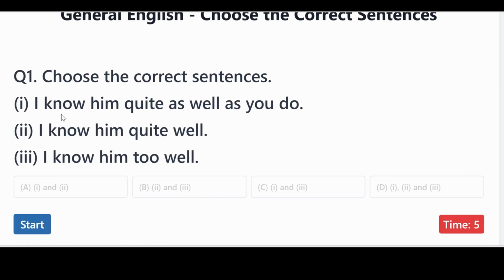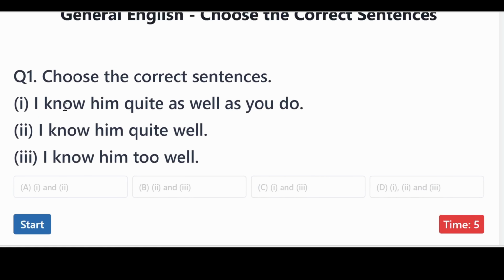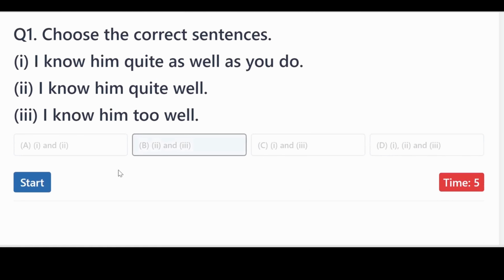So sentence number 1, I know him quite as well as you do. Do you think this sentence is correct or incorrect? What about sentence number 2? I know him quite well. Number 3, I know him too well. So are 1 and 2 correct? 2 and 3 correct? 1 and 3 correct? Or are all of them correct? I want you to read them very carefully and then you can answer them.